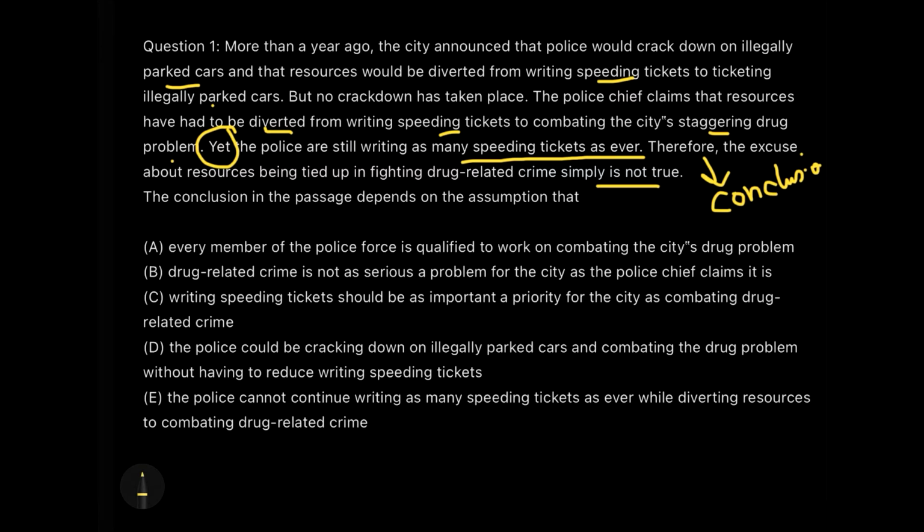Because the police chief claims that we are still writing as many tickets as we were writing earlier. So, how can you say that we are focusing more on the drug problem and not on the illegally parked cars? So, this is my conclusion, that the police is saying that we are still writing the same number of tickets and we are still paying attention to the illegally parked cars compared to the drug case. All right, I got an idea about the conclusion.